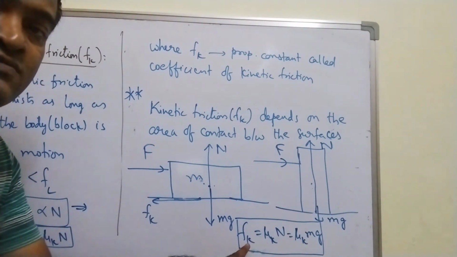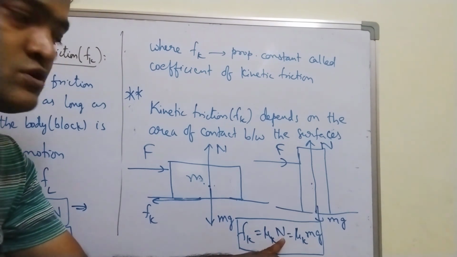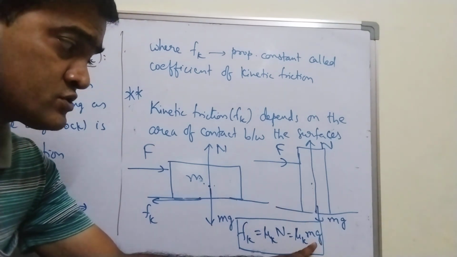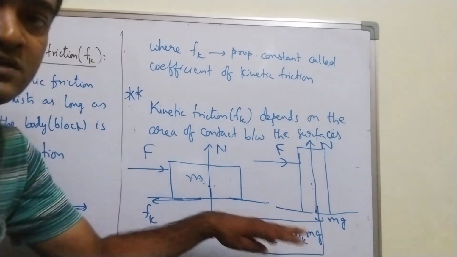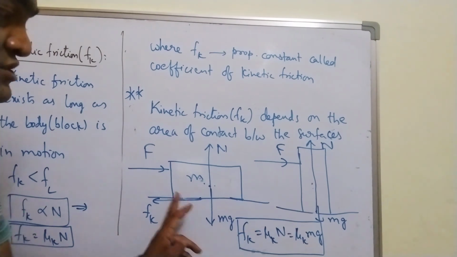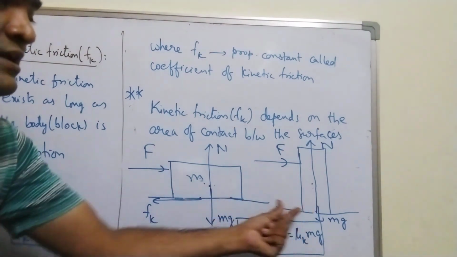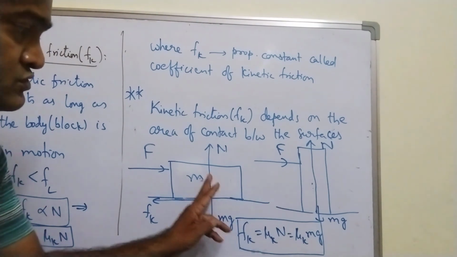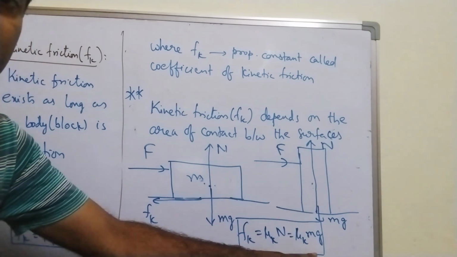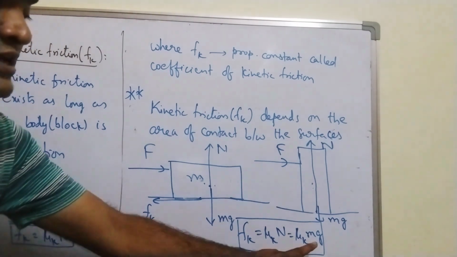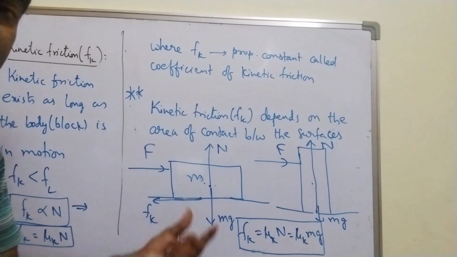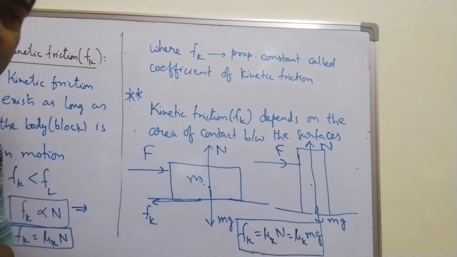It is directly proportional to normal force, which is equal to mg in the case of a horizontal surface. Mu k into mg: m is constant, g is constant. So it does not depend upon the area of contact. Whatever the area between the surfaces in contact, the frictional force is mu k into N, which is equal to mu k into mg. As long as the mass doesn't change, frictional force doesn't change. So frictional force is independent of the area of surfaces in contact. Important point to be noted.